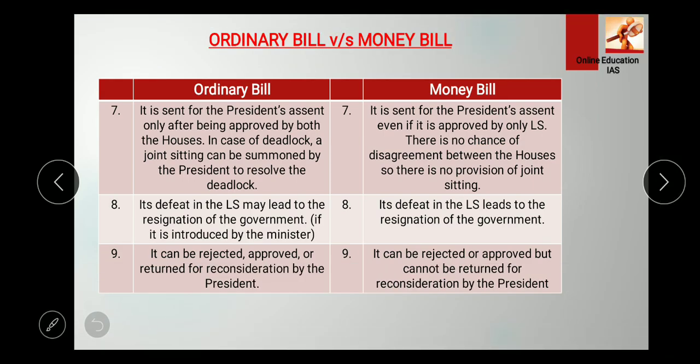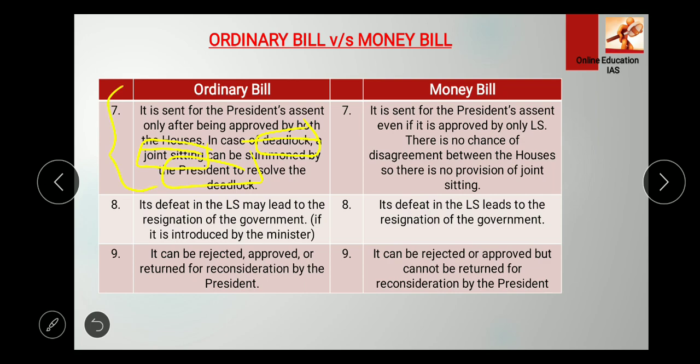Here are some more points. An ordinary bill is sent for the president's assent only after being approved by both the houses. And in case of deadlock, we all know that we have a joint sitting, which is summoned by the president to resolve the deadlock. This point is very, very important.